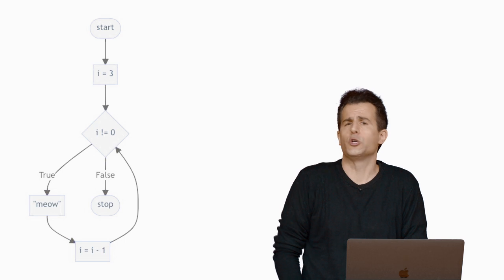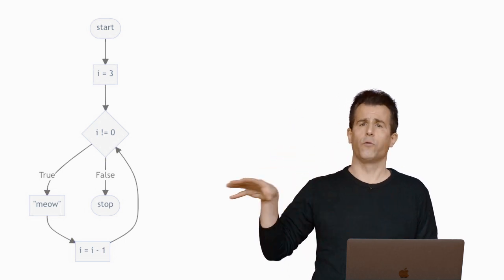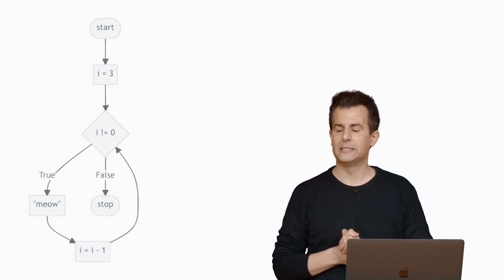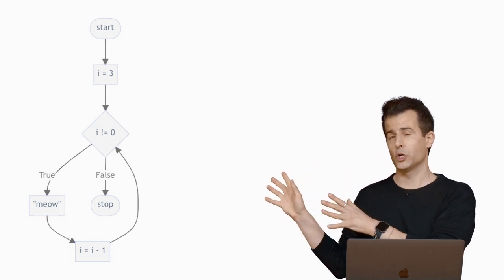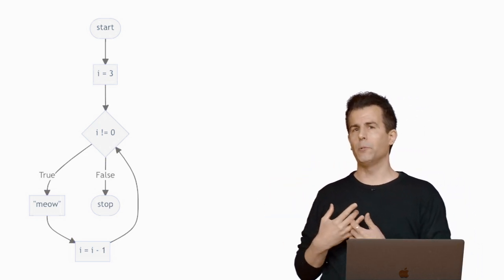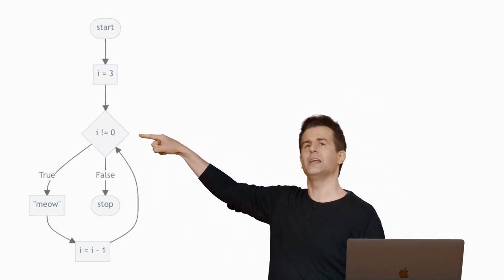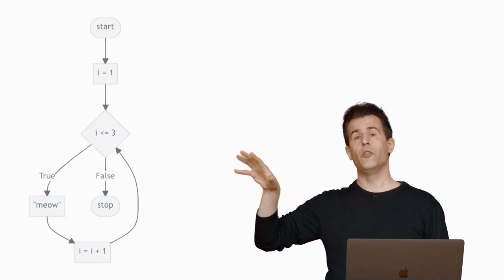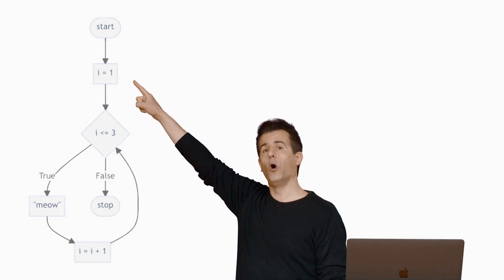If you're doing this for yourself, if you're just trying to make sense of your code and writing it down, you certainly don't need to use these formal symbols. But I tried to be consistent with some best practices. And in fact, let me come back to this same picture because this was the first version of our picture, but we've since modified our code a couple of times. This, recall, was the version where the question we were asking was I not equal to 0. Let me go ahead and change this code now to represent the next version we did, which, recall, changed our logic to start counting from 1.